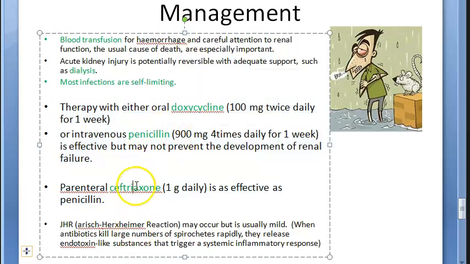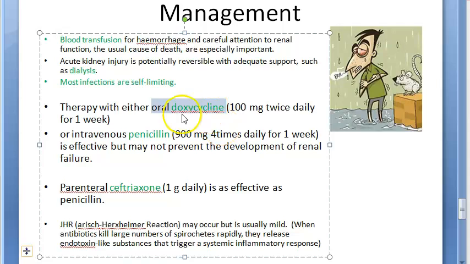Doxycycline, penicillin, ceftriaxone. Doxycycline is a tetracycline. This is the only option they have given here as oral. So this is oral doxycycline, 100 mg twice daily for a week. What are you giving? Orally, doxycycline. Very good. Or they're suggesting intravenous penicillin. This is penicillin G, I'm thinking.